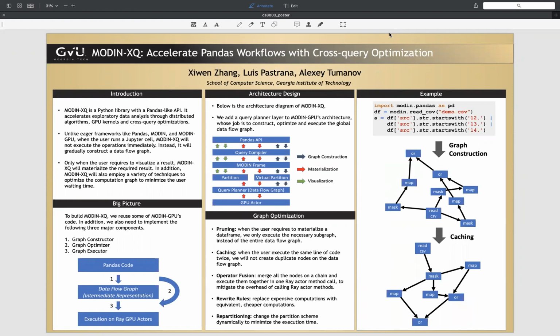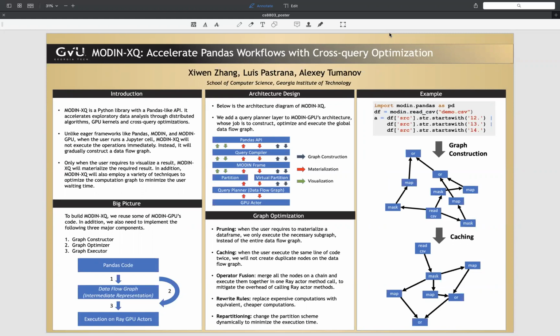Pandas is a popular library in Python for exploratory data analysis. However, since Pandas only uses one CPU core, its query latency grows linearly with the dataset for most of the operators. The resulting long waiting time hurts the productivity of engineers, data engineers, and data scientists. Libraries like cuDF, MODIN, and XQ are developed with the objective of accelerating Pandas workflows through GPU kernels, parallel execution, and lazy evaluation. However, they also suffer from issues like scalability or limited API coverage.